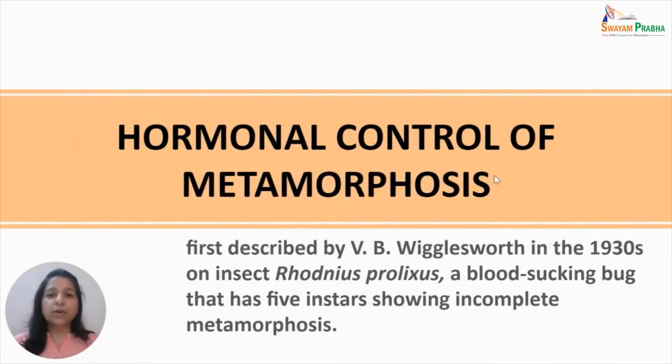Next, we will discuss the hormonal control of metamorphosis in insects. The hormonal control of metamorphosis in insects was first described by the scientist Wigglesworth in the 1930s. He worked on the insect Rhodnius prolixus, which is a blood-sucking bug. This insect has 5 instars in its life cycle, which shows incomplete metamorphosis.